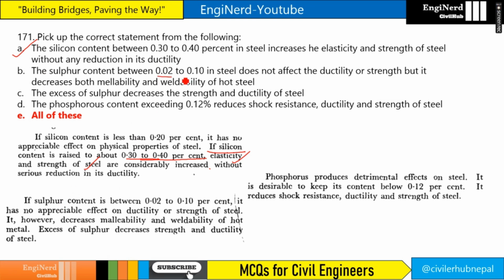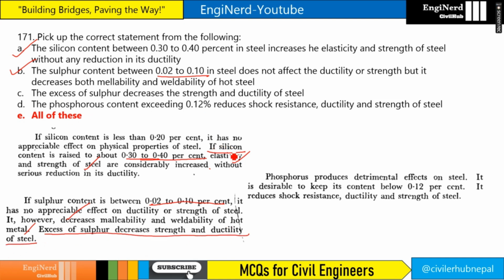The sulfur content between 0.02 to 0.10% in steel does not affect the ductility or strength, but it decreases both malleability and weldability of hot steel. So we see here, if sulfur content is between 0.02 to 0.10%, it has no appreciable effect on ductility or strength of steel. It, however, decreases malleability and weldability of hot metal, right? So this is also correct. The excess of sulfur decreases the strength and ductility of steel.